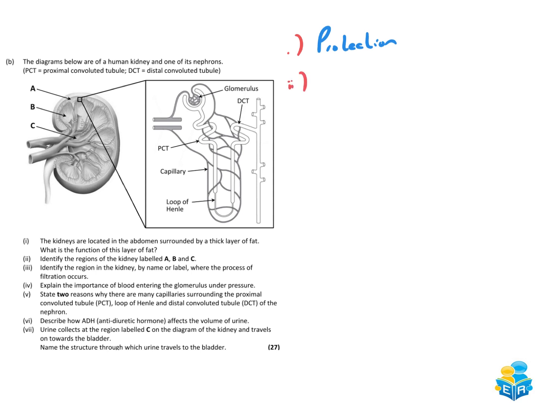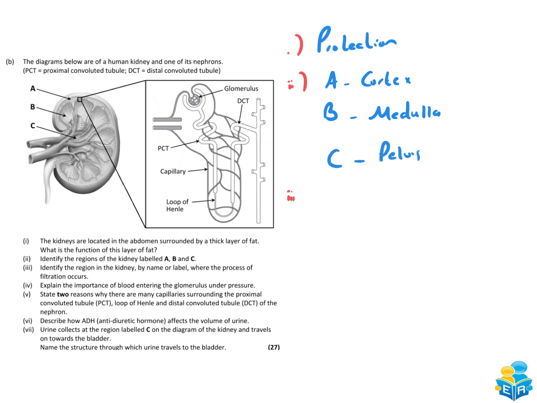Identify the regions of the kidney labelled A, B, and C. If we have a look up here at A, this is more towards the outside. That's the darker region that we looked at a couple of minutes ago. So A is the cortex. B is more towards the inside, so that's the medulla. And then C, the structure coming into the kidney, that's the pelvis.